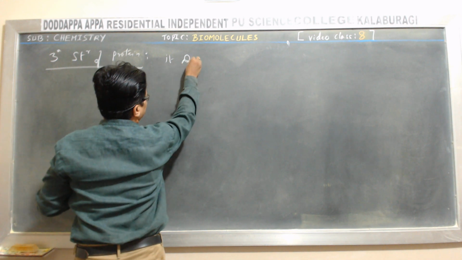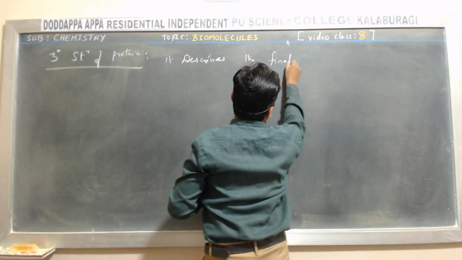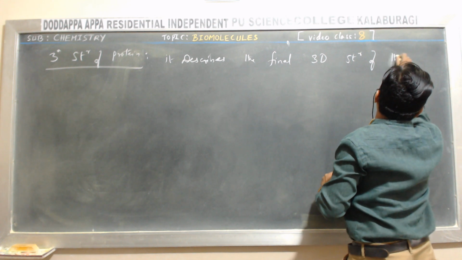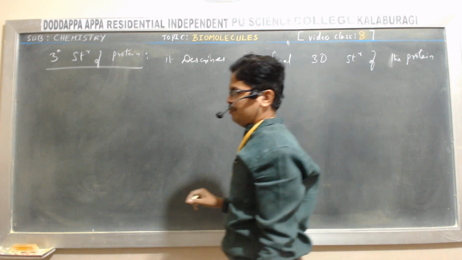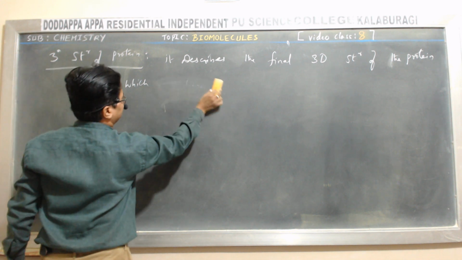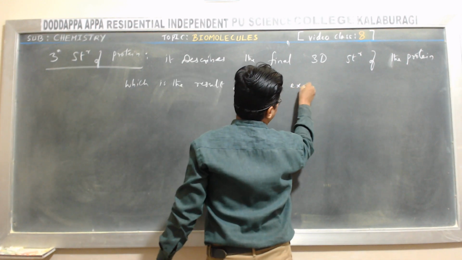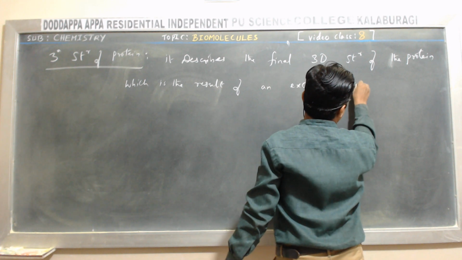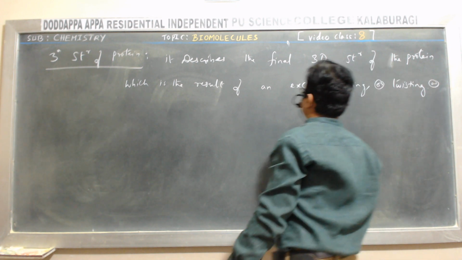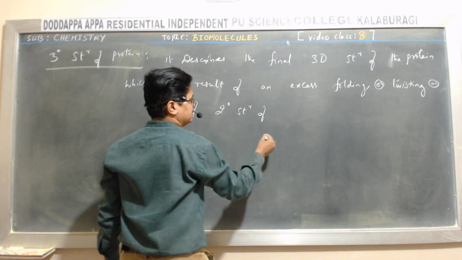It describes the final three-dimensional structure of the protein, which is the result of excess folding or twisting or bending of the secondary structure of the protein helix.